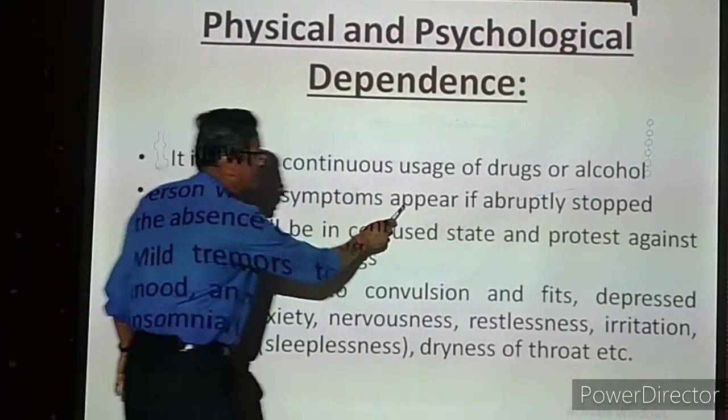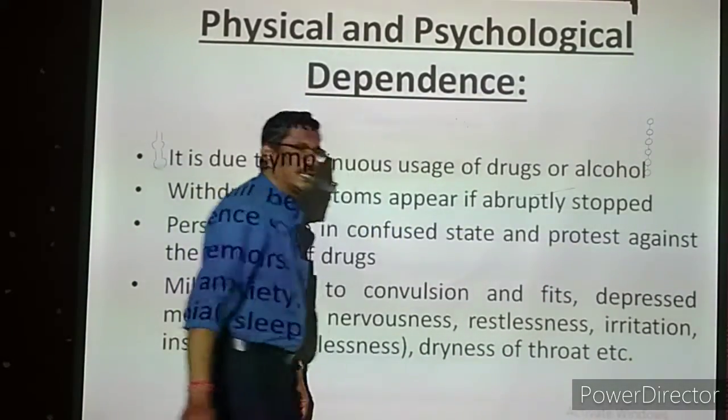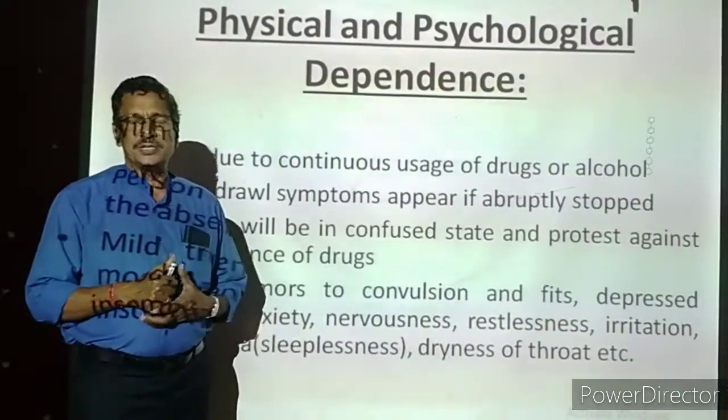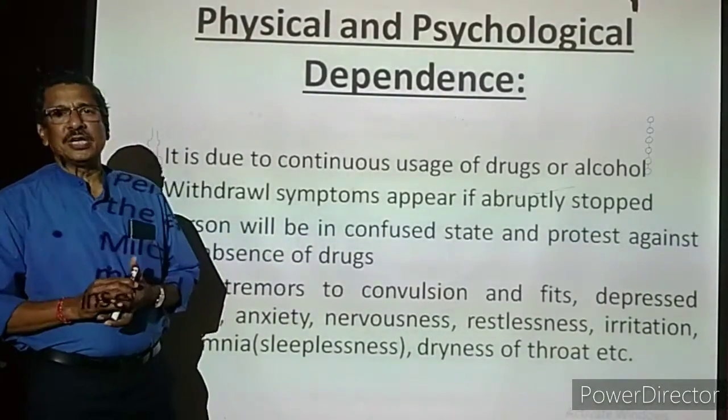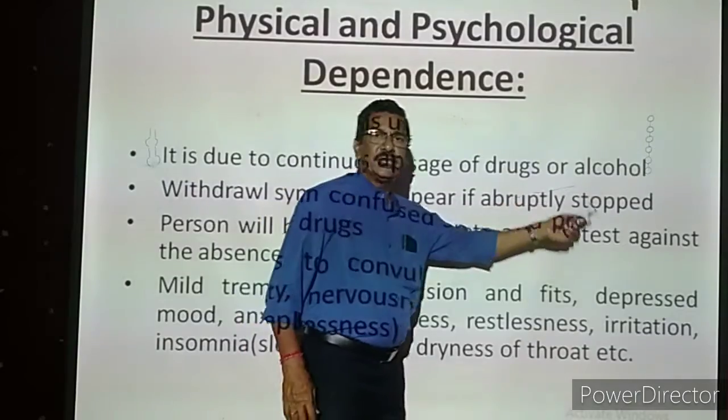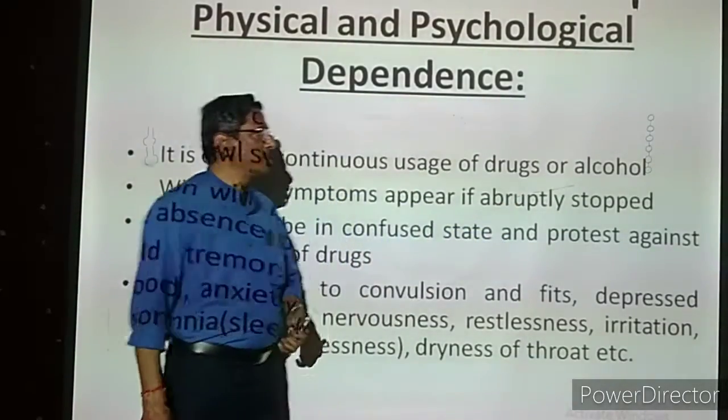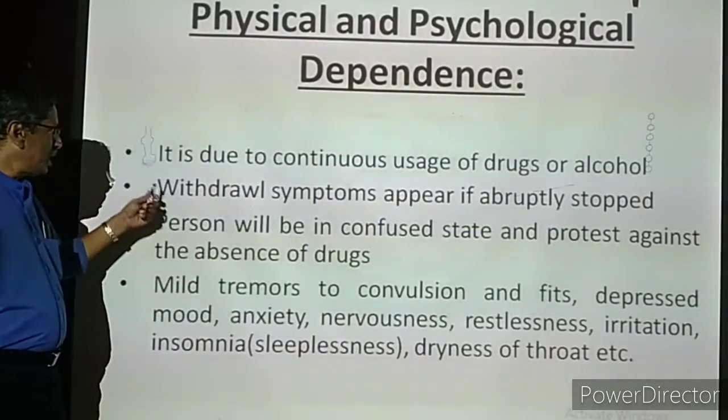Withdrawal symptoms appear if abruptly stopped. For example, they are becoming more and more addicted, so the family members and other members stop it. That means they are not allowing the person to consume alcohol or drugs. Then at that time, what will happen?